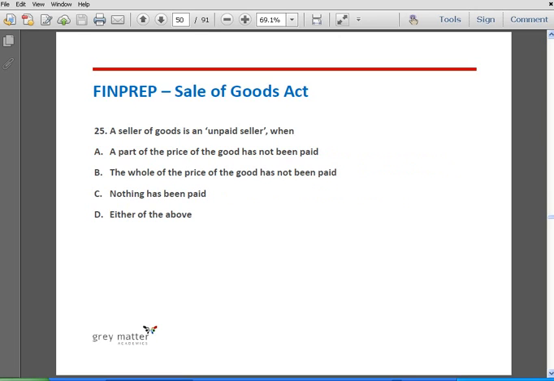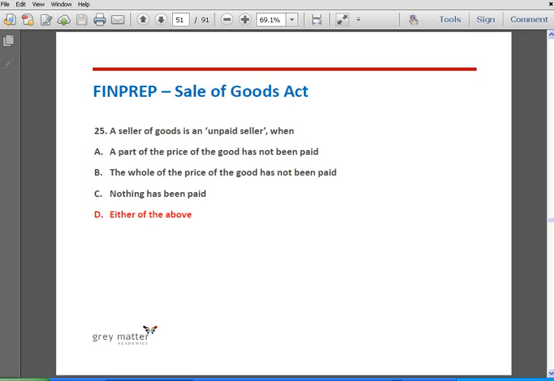Now we go to question number 25. A seller of goods is an unpaid seller when option A, a part of the price of the goods has not been paid. Option B, the whole of the price of the goods has not been paid. Option C, nothing has been paid. Option D, either of the above. The correct answer is option D.